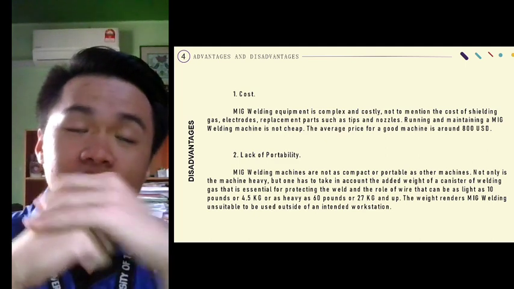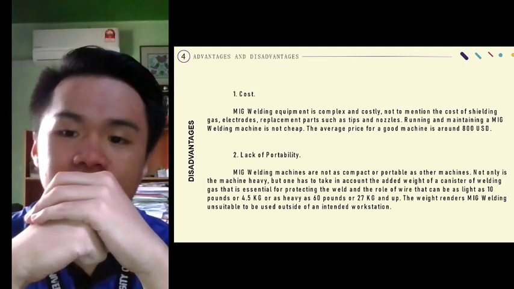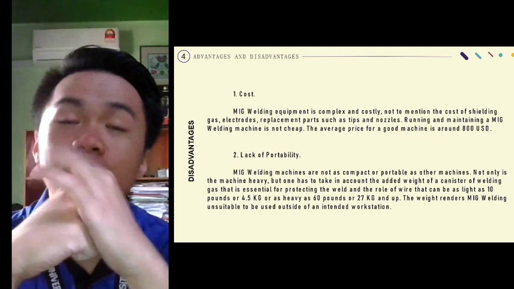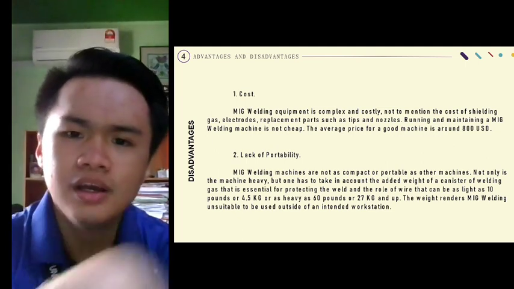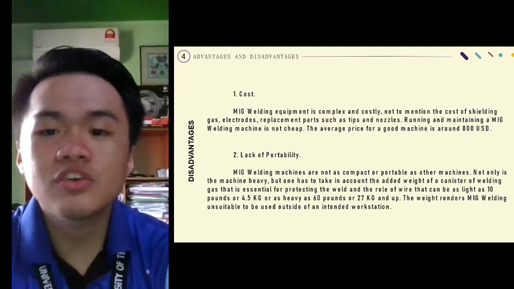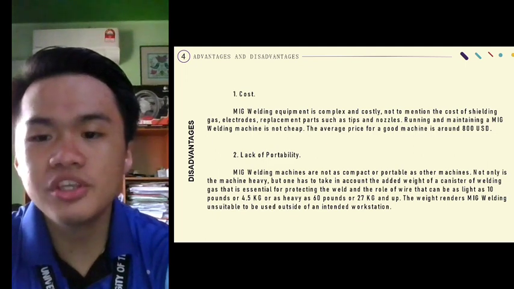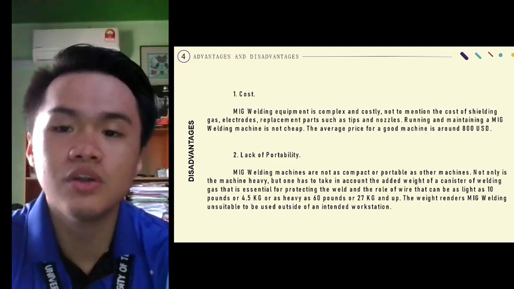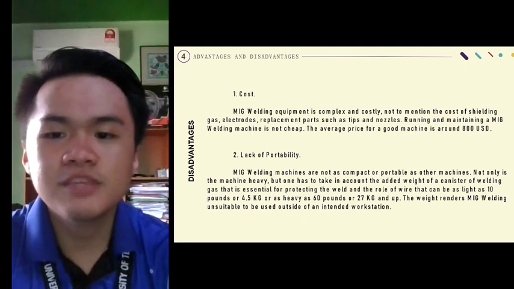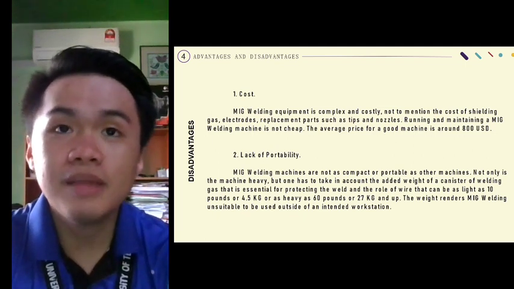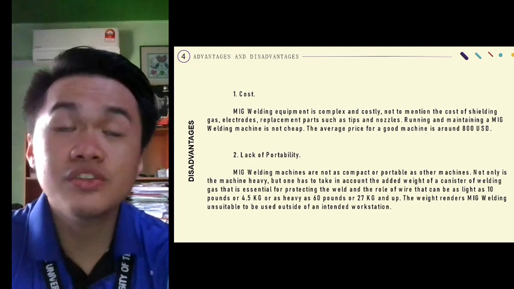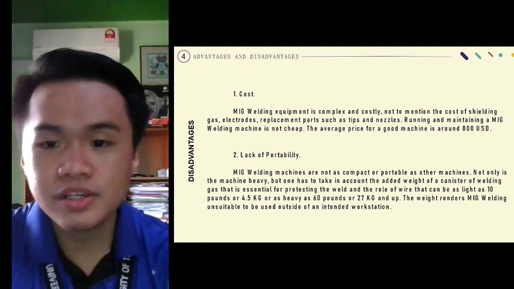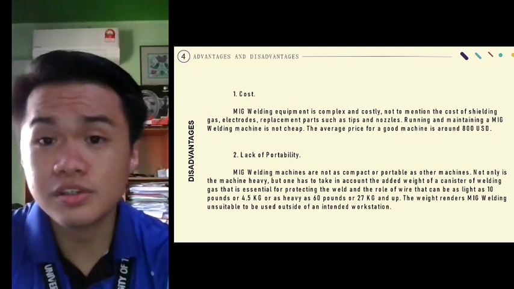MIG welding, although very versatile and effective, suffers from drawbacks or disadvantages which include: number 1, cost. MIG welding equipment is complex and costly, not to mention the cost of shielding gas and electrodes. Replacement parts such as tips and nozzles are very expensive. Running and maintaining a MIG welding machine is not cheap. The average price of a good machine is around $800 US.